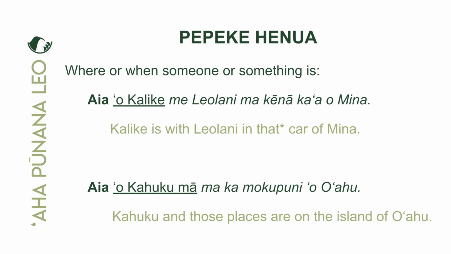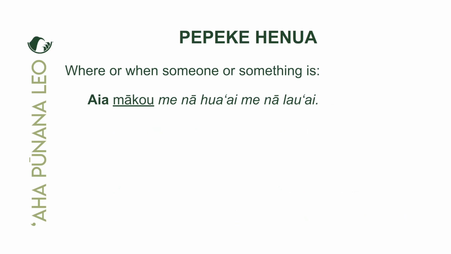So Kahuku Ma, we're talking about La'ie, we're talking about Hau'ula, right? Kahuku Ma and those places, yeah? Okay, so maika'i. Now we have an example of a papani in the piko position, and that papani is mako. If you remember, we learned about the papani helulehu. In other words, it's three or more people that we're talking about. So we, three or more, are located me na hua'ai, me na lau'ai. Okay, me is together with, yeah.